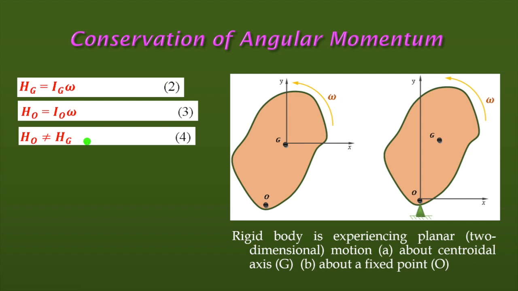It depends on which axis it is rotating about. Again, this H means the angular momentum. So the angular momentum if the body rotates about G, and the angular momentum if the body rotates about O, but with the same angular speed, is not equal; there is a variation of angular momentum.